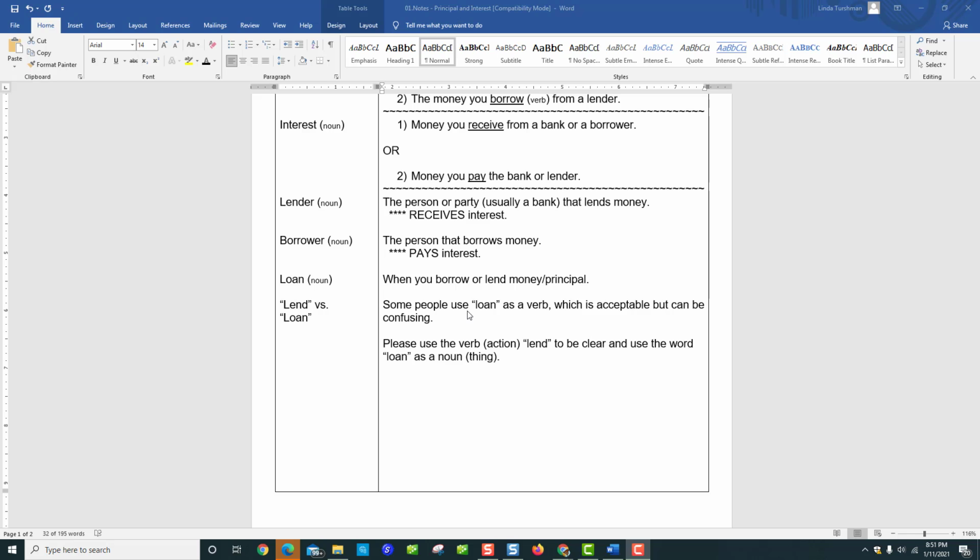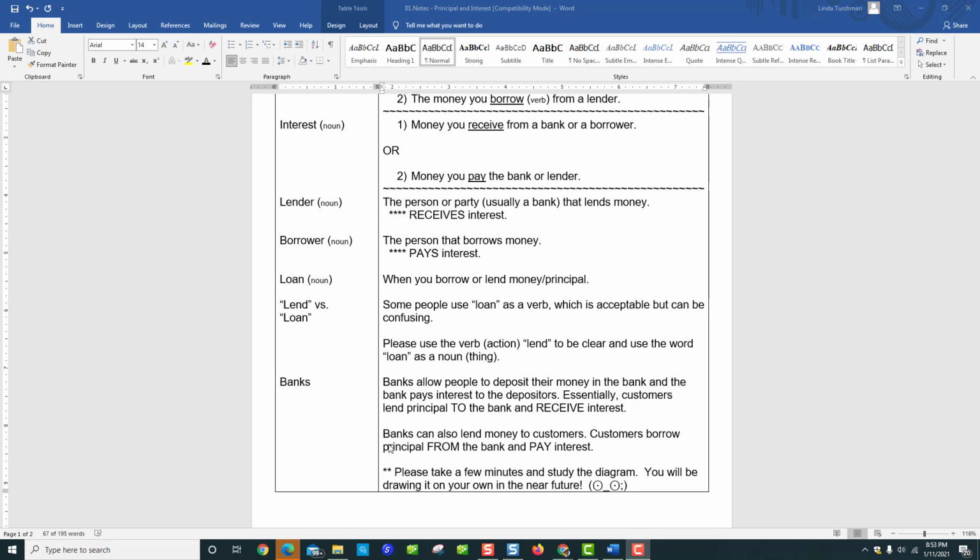it's okay. People will get it, but it's really not that great to use loan as a verb. I'm going to loan him some money. It's okay, but it's confusing. The thing itself is a loan. So don't use loan as a verb. You want to use it as a noun. Use the verb, meaning an action, to lend people money, and use the word loan as the actual thing.